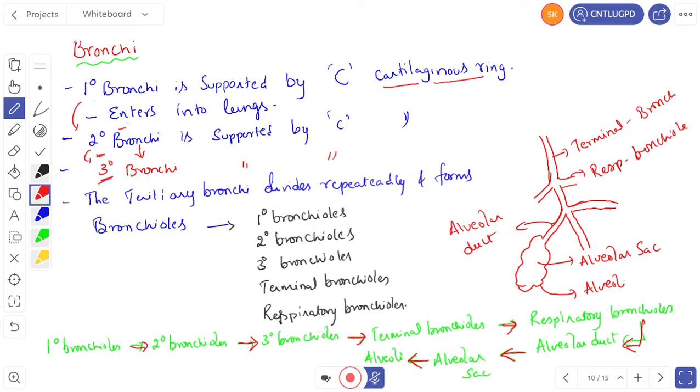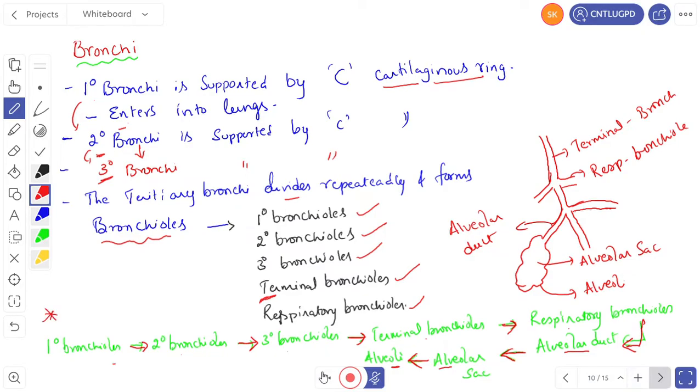The tertiary bronchi divides repeatedly and forms bronchioles, like primary bronchioles, secondary bronchioles, tertiary bronchioles, terminal bronchioles, and respiratory bronchioles. Up to terminal bronchioles, it is supported by C-shaped cartilaginous rings. Now let us see the sequence. Primary bronchioles, secondary bronchioles, tertiary bronchioles, terminal bronchioles, respiratory bronchioles. Respiratory bronchioles open into alveolar ducts. Alveolar ducts open into alveolar sac. Alveolar sac opens into alveoli. So this is the sequence. This is also one of the important questions.